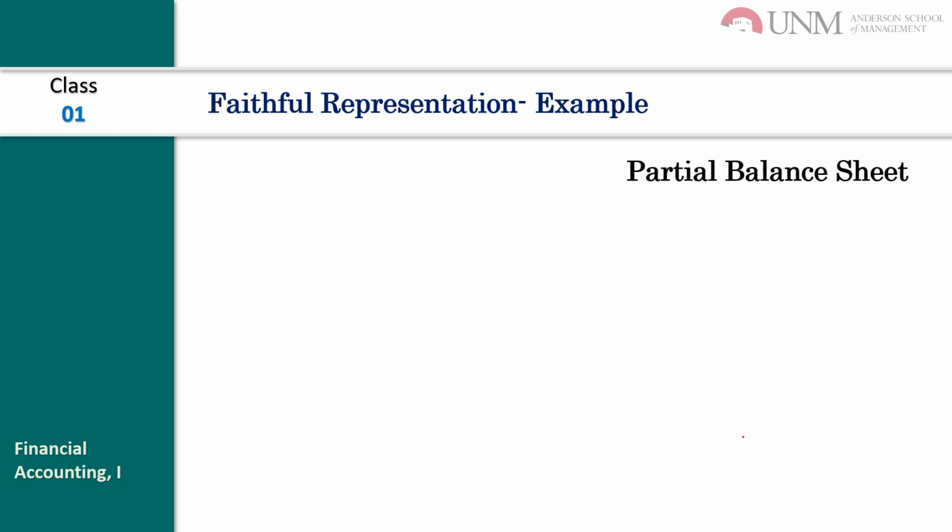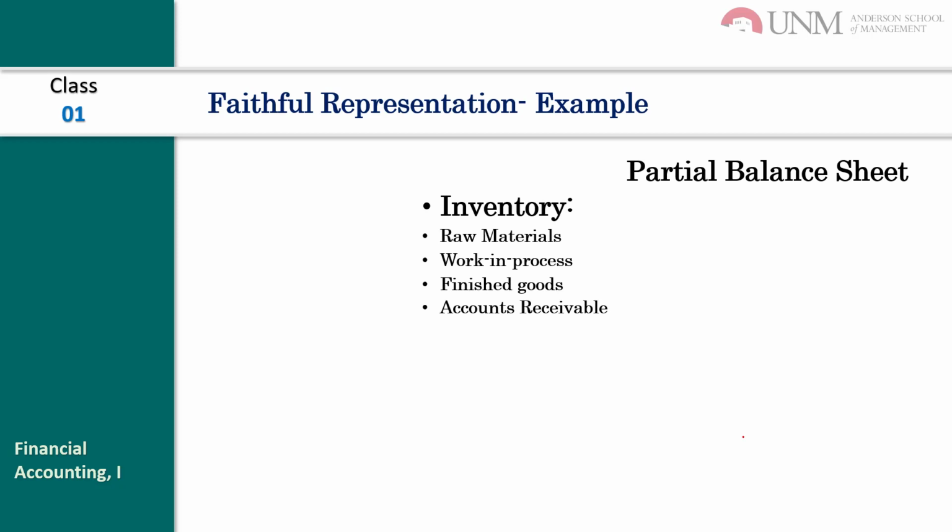Okay. An example, let's see. If we look at the inventory, this is the list of the inventory. Can you see any problem over here? Raw materials is an inventory, work in process inventory, finished goods inventory. But how about the accounts receivable? This is not an inventory, right? So this failed the faithful representation.